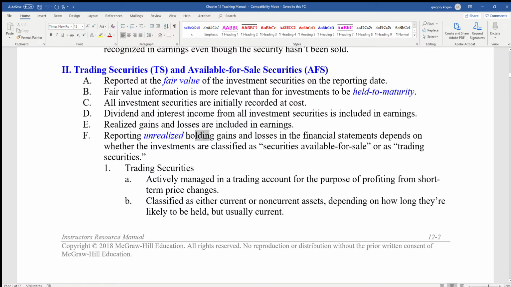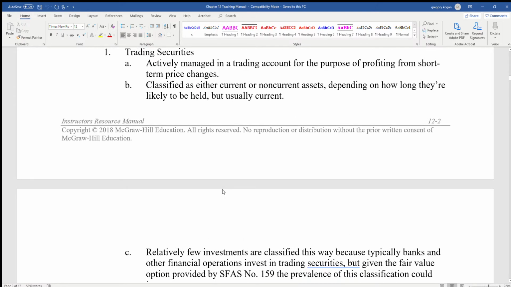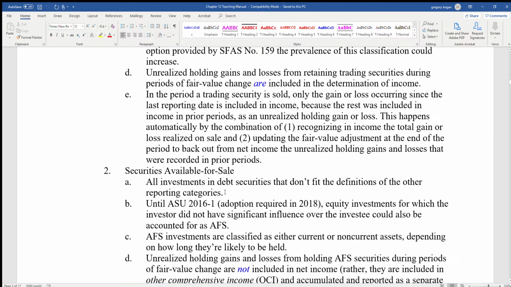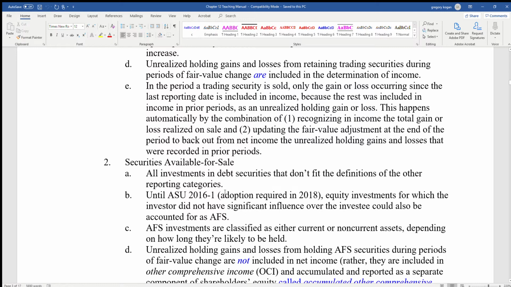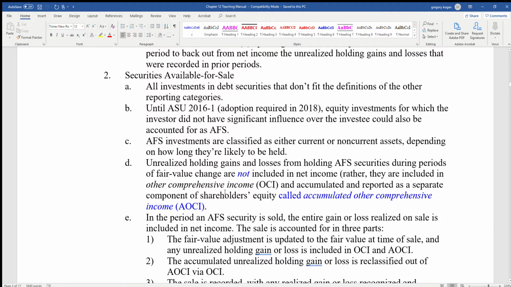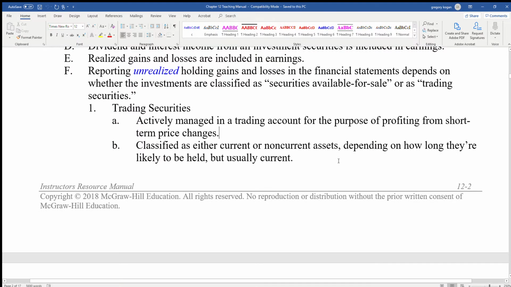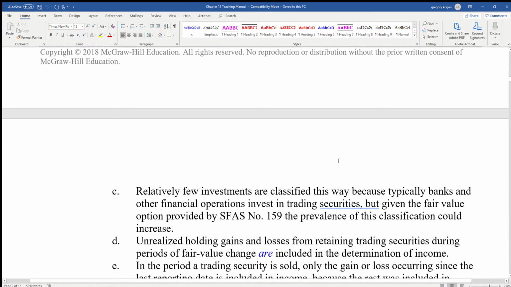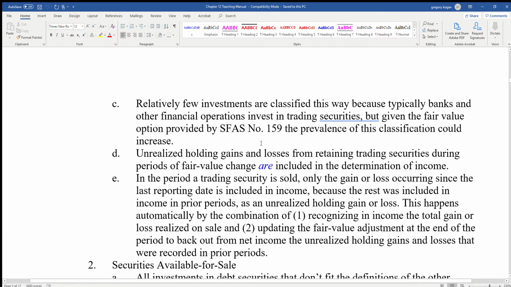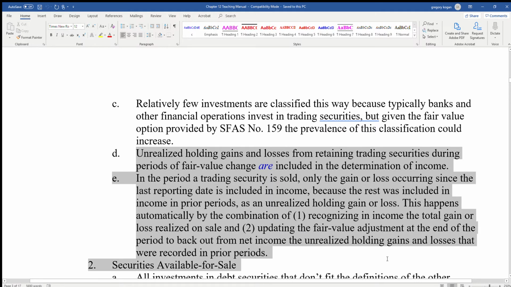Reported unrealized holding gains and losses in the financial statements depend on whether investments are classified as trading or securities available for sale. Basically, for trading and available-for-sale securities, they are recognized in the financial period, right? But what we're going to go into is the detail here of how it is recognized. And basically with trading, everything gets recognized right away and goes into income.